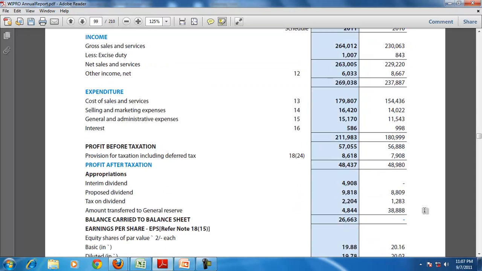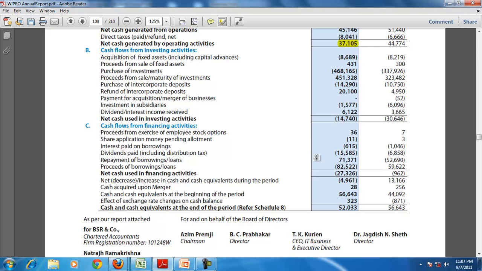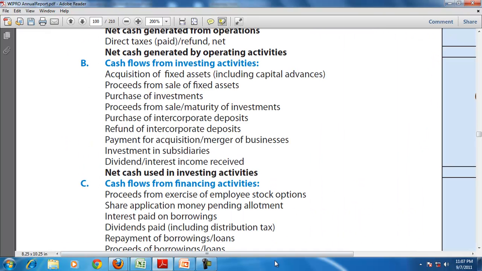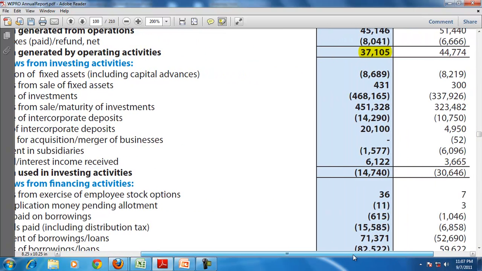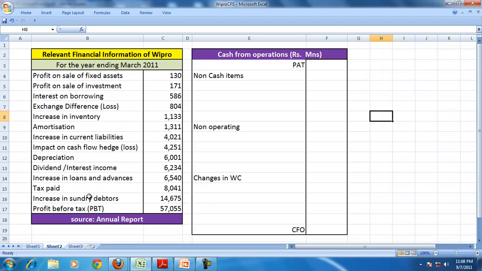Whereas the cash from operations is 37,105 million. That is, around 70% of the profit is cash from operations. So why is this cash from operations different from the profit? Let us put these items in Excel and understand.